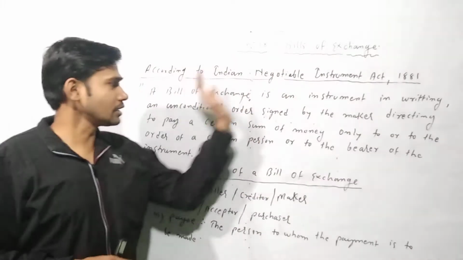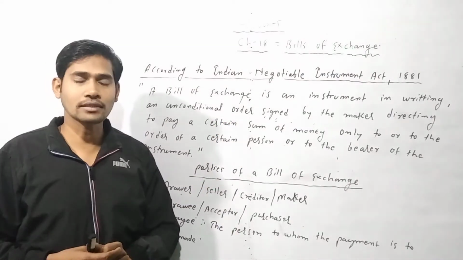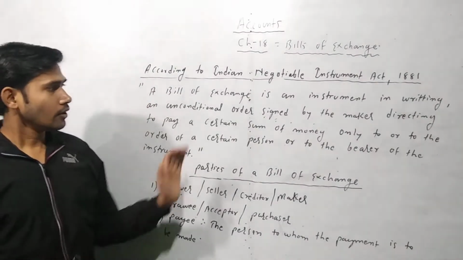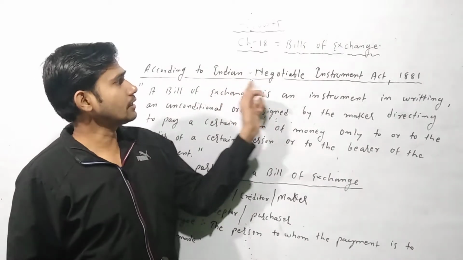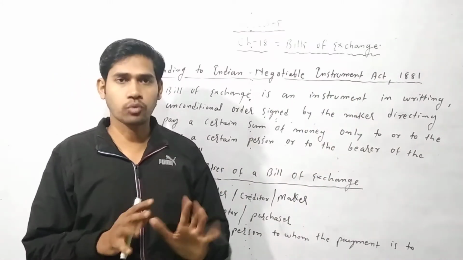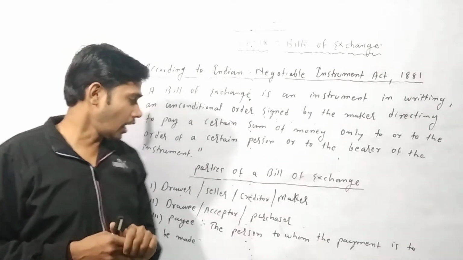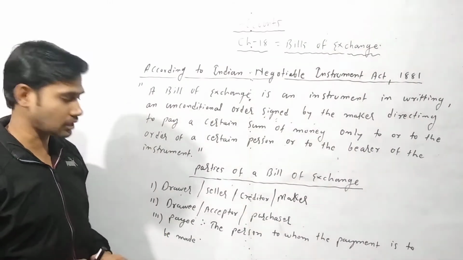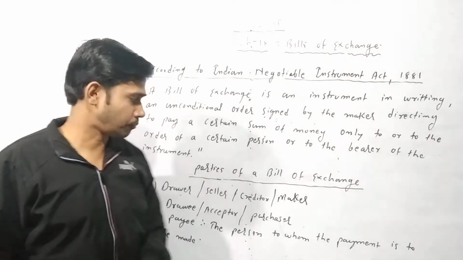So basically it is a very important instrument that is used at the time of credit transaction in the business. So this is the meaning of bill of exchange, and it works under the Indian Negotiable Instruments Act 1881. Some of the important parties of a bill of exchange are drawer, drawee, and the payee. The most important person is the payee.